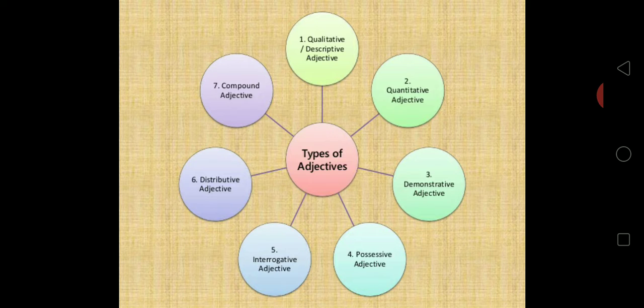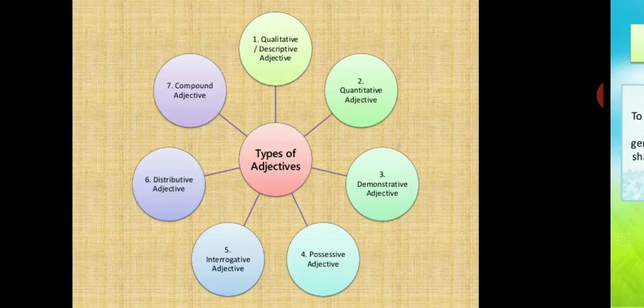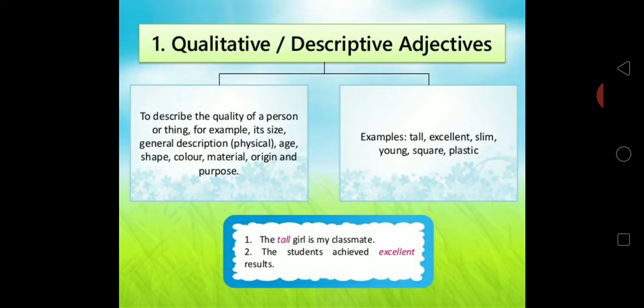But in this module, we are going to study only 6 kinds, that is, up to distributive we will study. Is that clear to all of you? Now, let's move on to adjective of quality. You can take help of your book also. You can keep your book right in front of you.